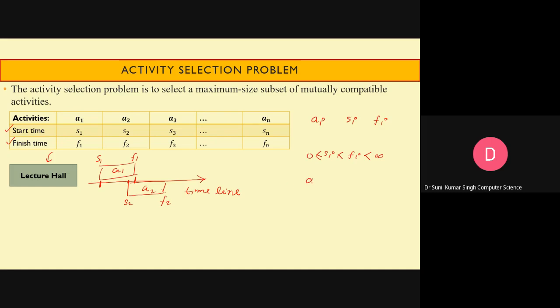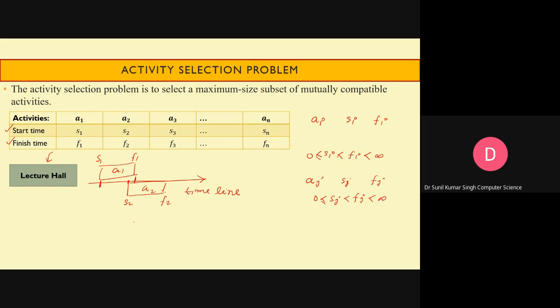Similarly, for activity AJ the starting time is SJ and the finishing time is FJ, and the same conditions apply: SJ is greater than or equal to 0, less than FJ, and FJ is less than infinity.